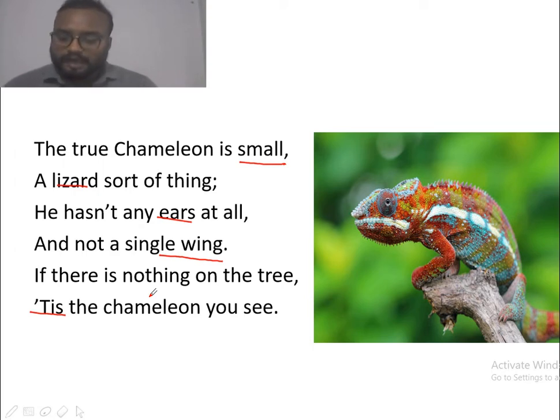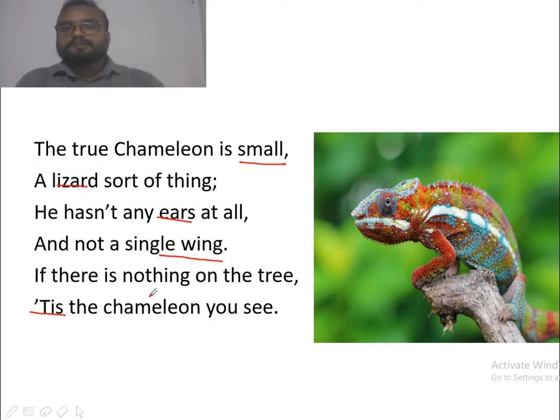So this is how she has given different features, the physical appearance of different animals, that is how you can identify as well as how you can distinguish different animals.